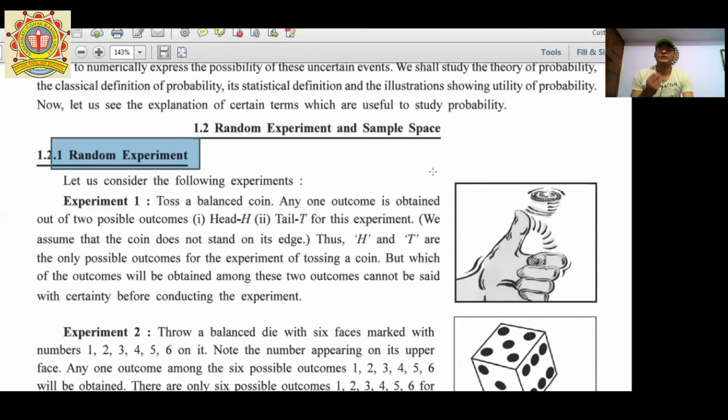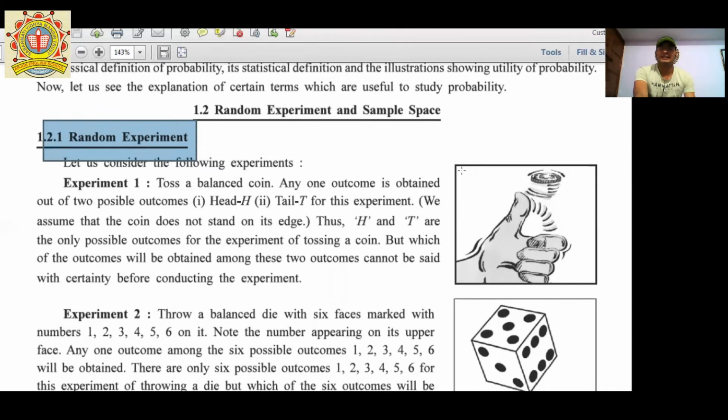If I am throwing a dice, then there are six possibilities: it may be one, two, three, four, five, or six. So this is called a random experiment. In a random experiment there can be any result, but we know all the possible results of this experiment.